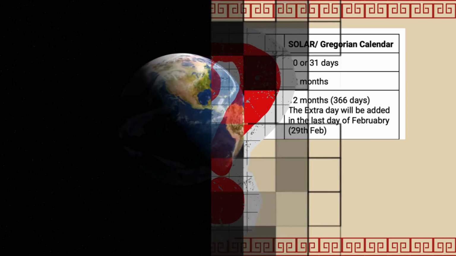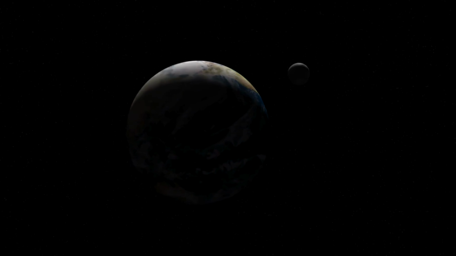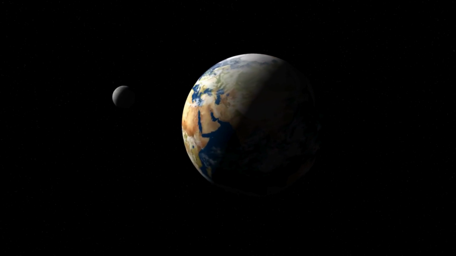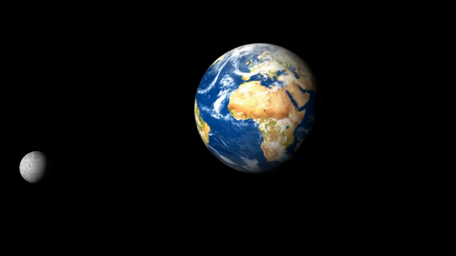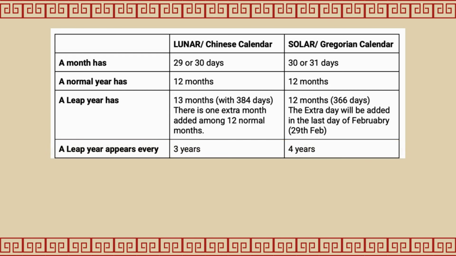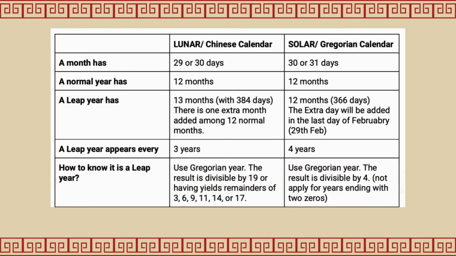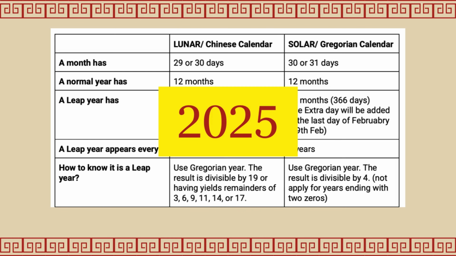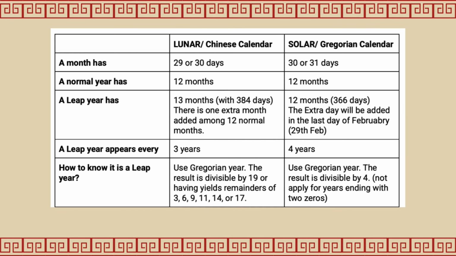The lunar calendar is based on the moon's period around the Earth, which is 29.53 days per month. It is not a whole number, so one lunar month may have 29 days or 30 days. After 3 years, this difference will be about 33 days, so people will add 1 month to the coming year after that. This table shows the differences between a lunar leap year and a solar leap year. Now it is 2025. We can easily check to see whether it is a leap year or not.